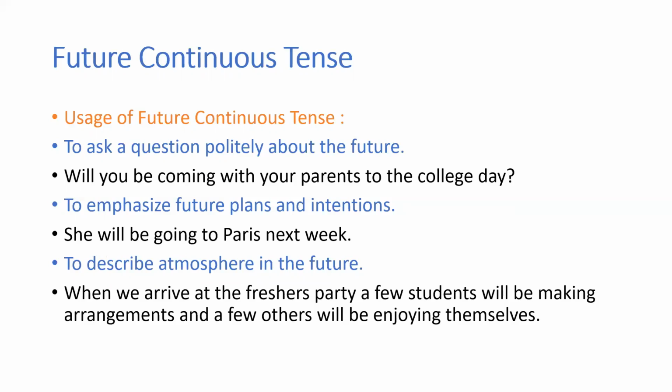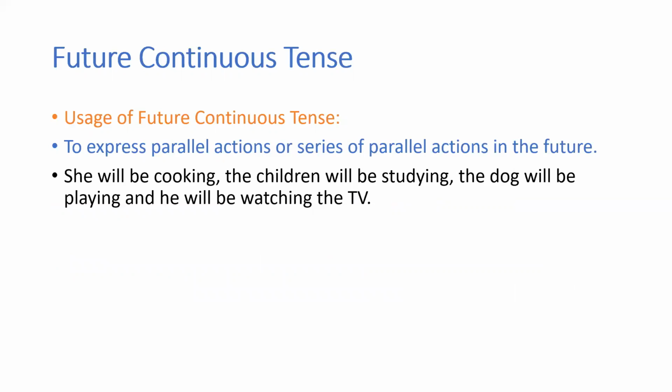To describe atmosphere in the future. So suppose you're thinking of the freshers party. When we arrive at the freshers party, what will go on there? How is the atmosphere? Few students will be making arrangements and a few others will be enjoying themselves. Maybe a few other students will be talking, a few will be eating. So that way to describe the future atmosphere. Then to express parallel actions or series of parallel actions in the future.